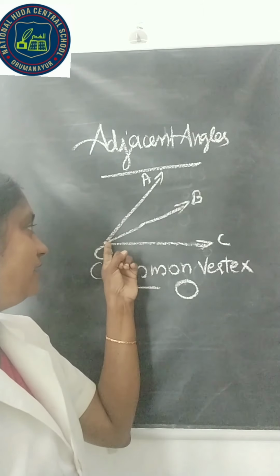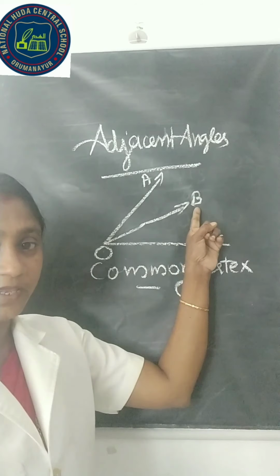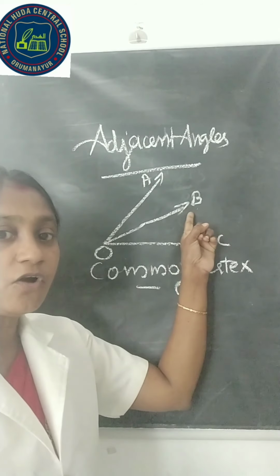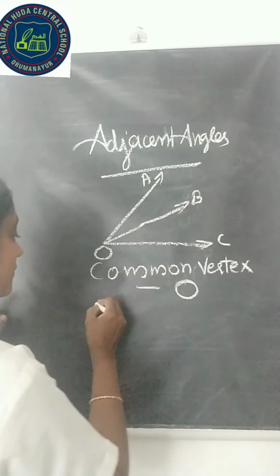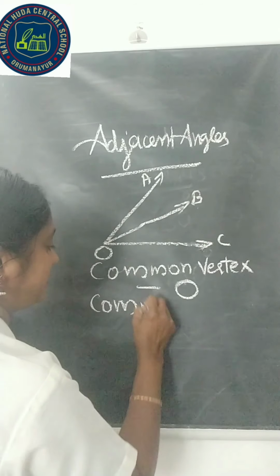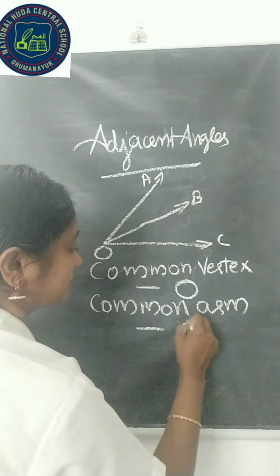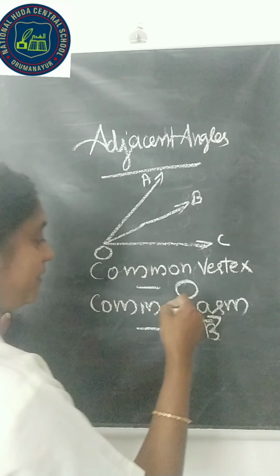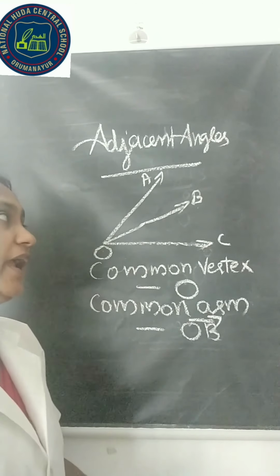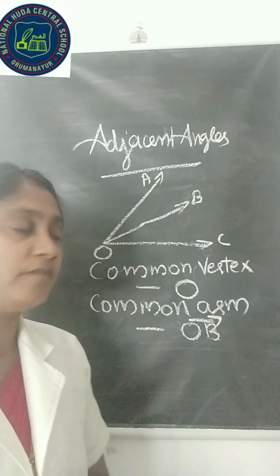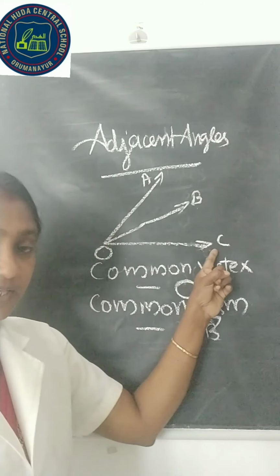Now there is OB. OB is the common arm. Ray OB is a common arm. And there are two non-common arms, OA and OC.